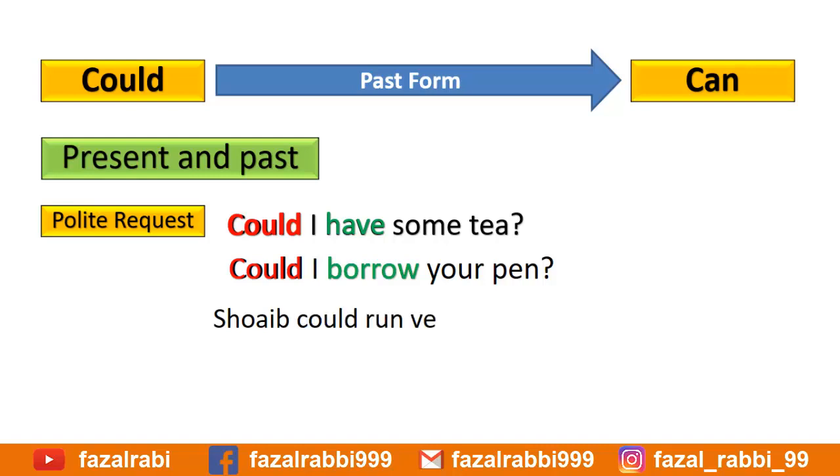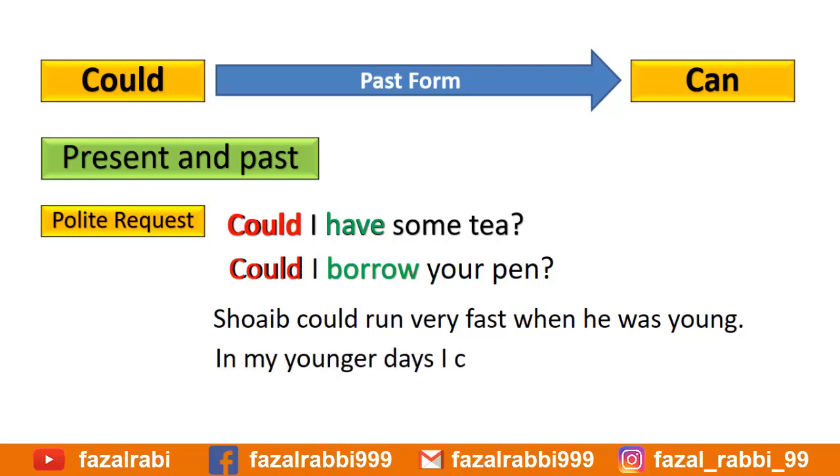For example, Shoaib could run very fast when he was young. Here, the time period is in the past. Now he is a bit older. Another example, in my younger days, I could swim across the river. Here again, could swim is the indication of past possibility.